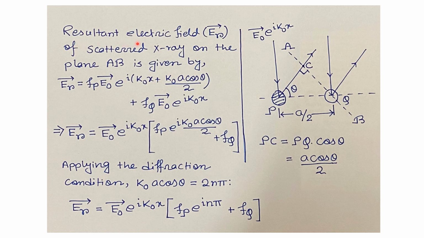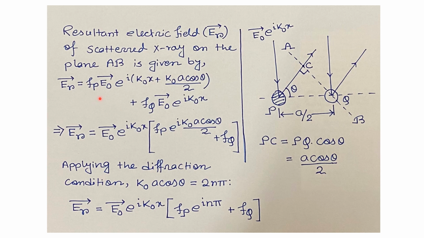So the resultant electric field of scattered X-ray radiation on the plane AB is given by Fp E naught vector e to the power i k naught x plus k naught A cos theta by 2, plus Fq E naught vector e to the power i k naught x. The first term is due to the X-ray scattering from the P atom and the second term is due to the X-ray scattering from the Q atom.